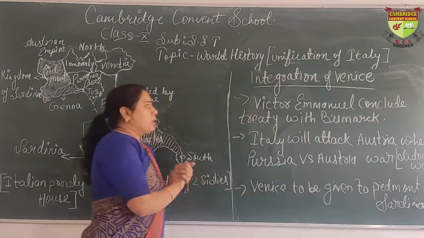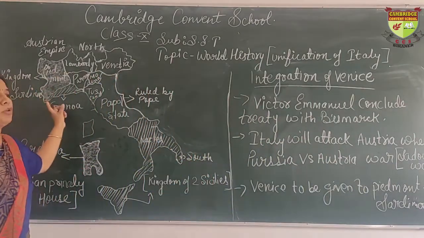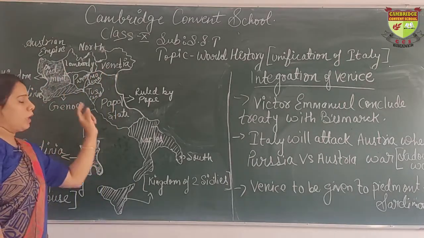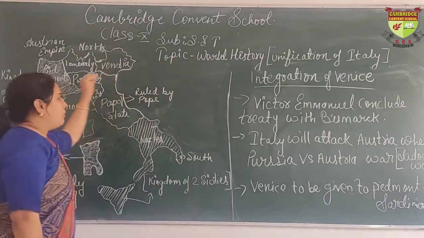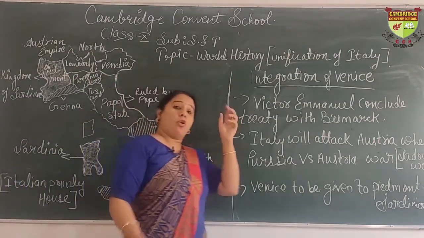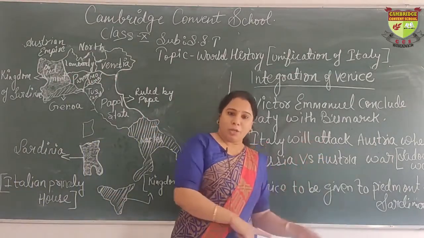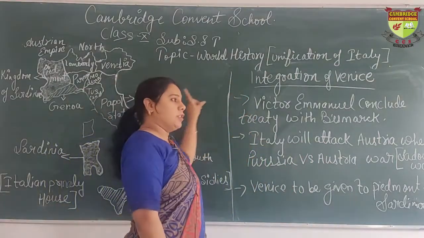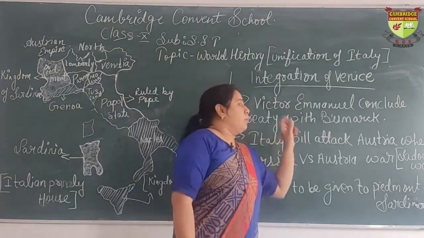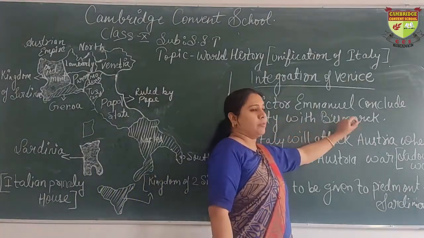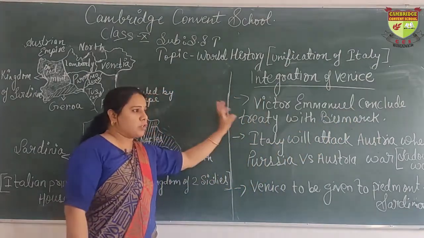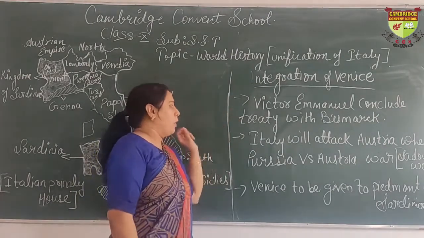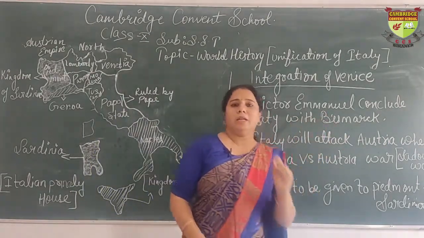Okay, now it was the turn of Venetia to be merged into Piedmont Sardinia. Venetia was under the Austrian Empire. Now Austria was the enemy of Italy, and Austria was also the enemy of Germany. Why? Because it was also an obstacle in the unification of Germany. So what did Bismarck do? Here Bismarck also plays an important role. First the charge of integration was taken by Victor Emmanuel. Now he went to Bismarck and signed a treaty.